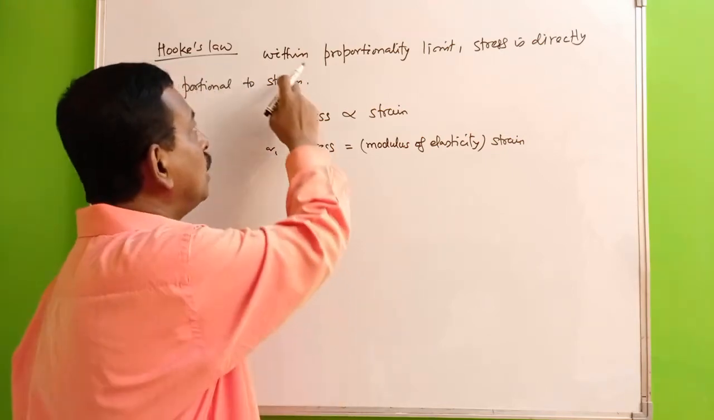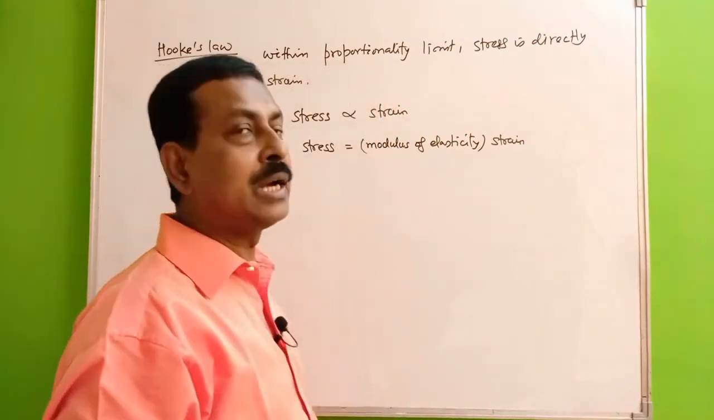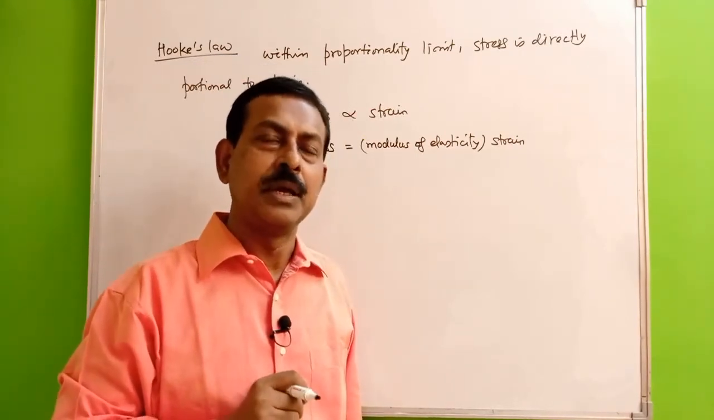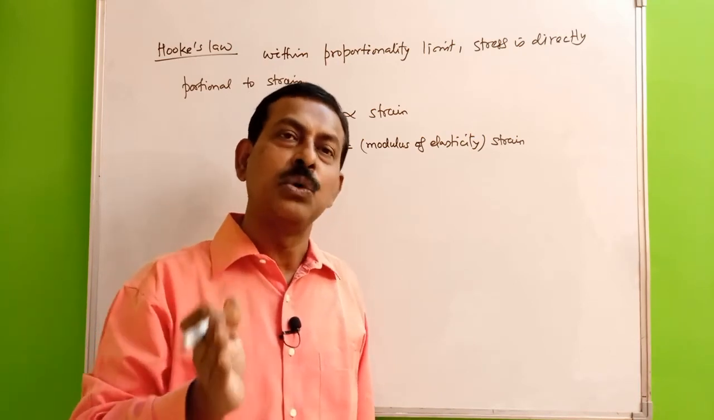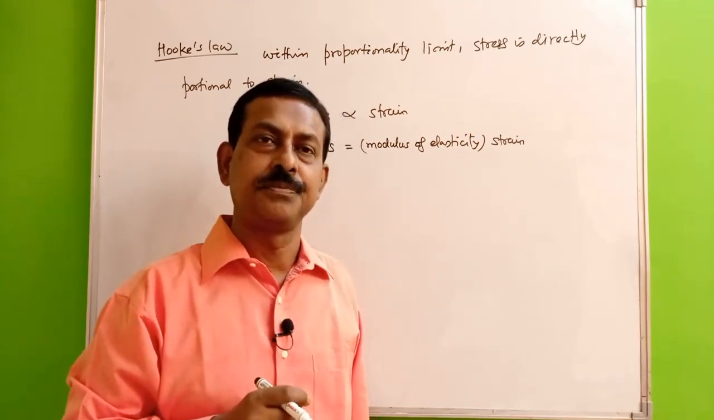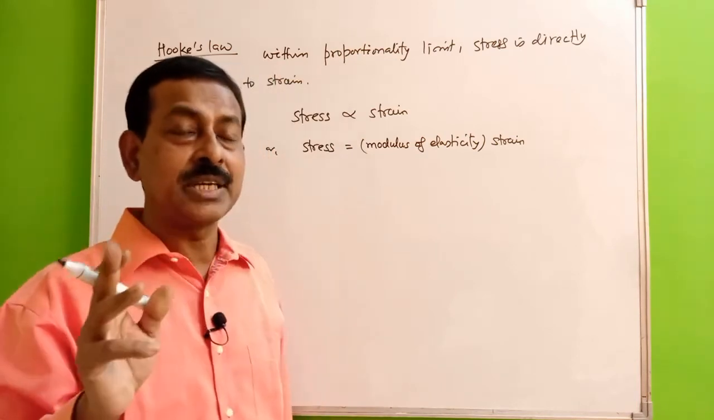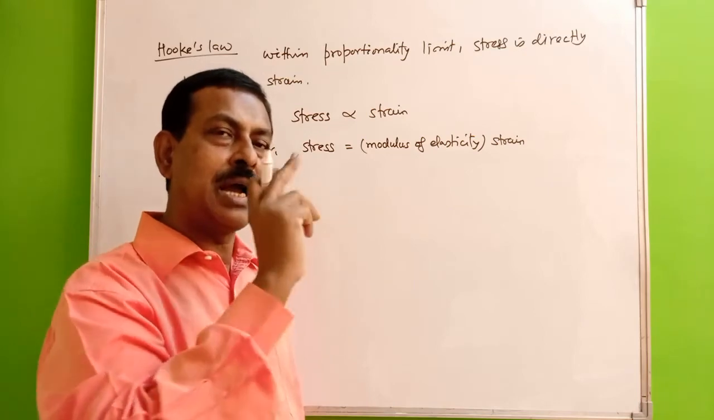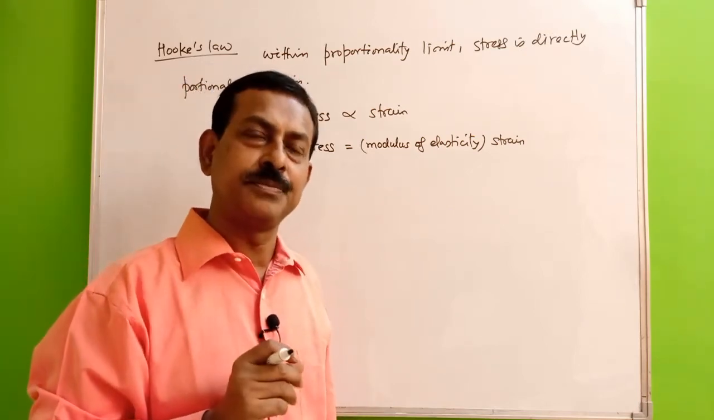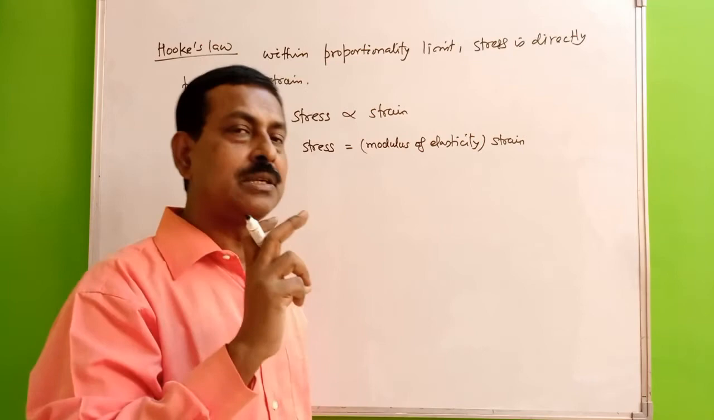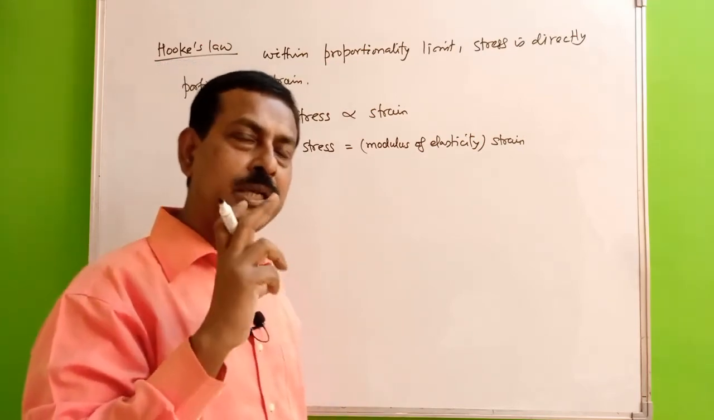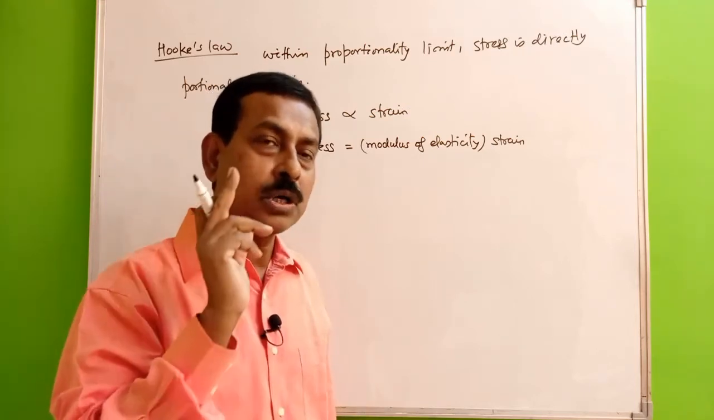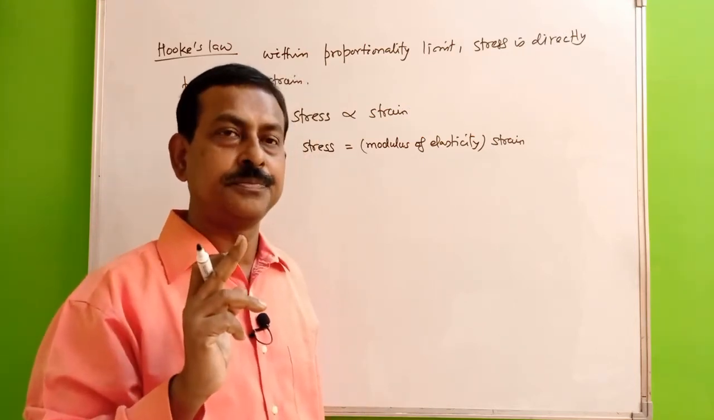One more thing you remember, we are saying within the proportionality limit. We are not saying within the elastic limit. In many books you'll find it written as within the elastic limit. But when you do a stress and strain curve, you'll find that the proportionality limit and the elastic limit are two different points. And this Hooke's law is obeyed only in the range up to the proportionality limit, not up to the elastic limit.